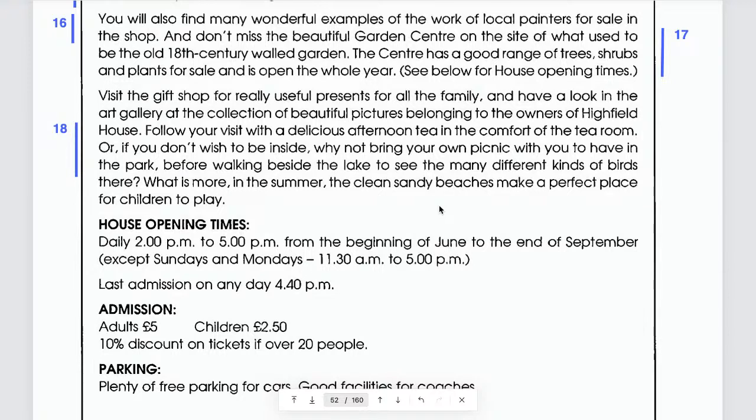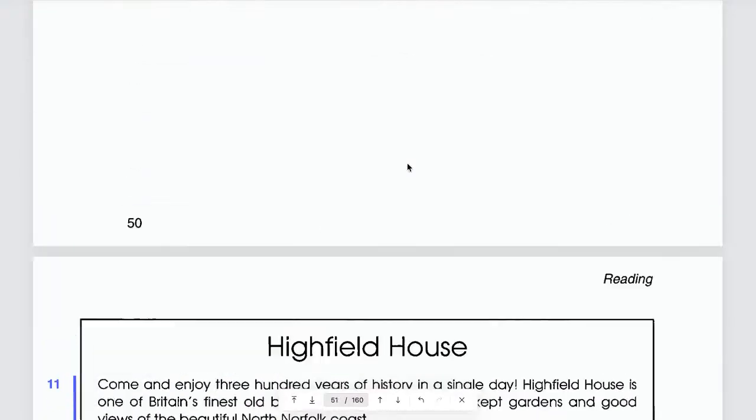From the beginning of June to the end of September. That means we have June, July, August, and September, right? So July is included in this case. You understand? Because from the beginning of June to the end of September includes July. Okay? So, we have July there.